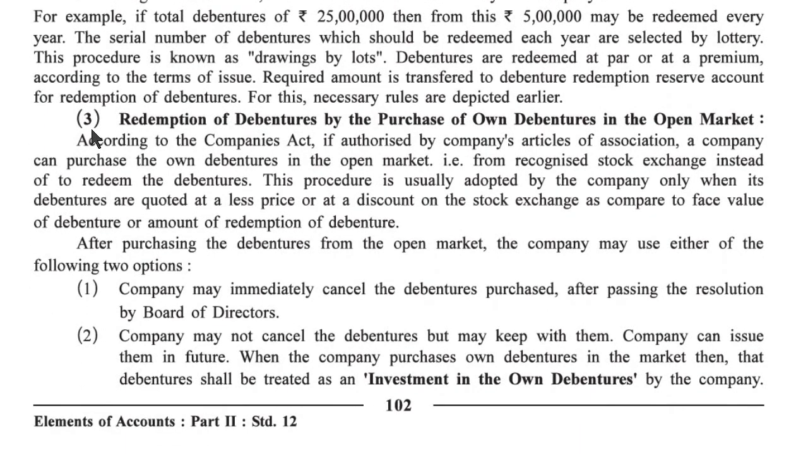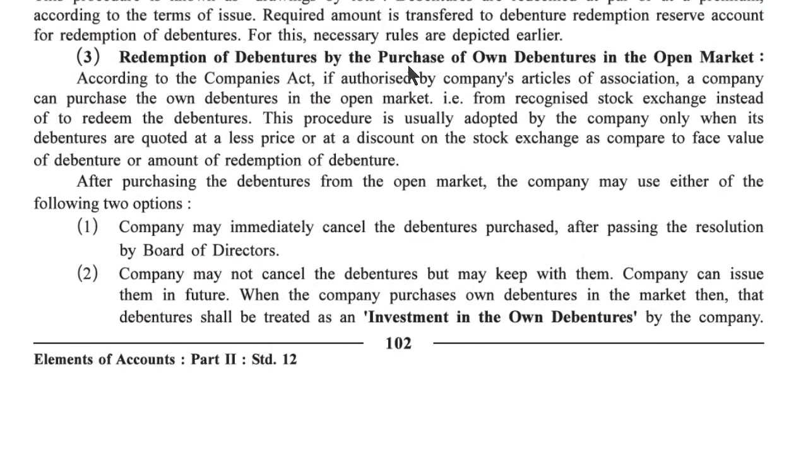Third point, redemption of debenture by purchase of own debentures in the open market. According to the Companies Act, if authorized by the company's Articles of Association, a company can purchase its own debentures in the open market, for example, from a recognized stock exchange, instead of redeeming the debentures. This procedure is usually adopted by the company only when its debentures are quoted at a lower price or at a discount on the stock exchange as compared to the face value of a debenture or the amount of redemption of a debenture.